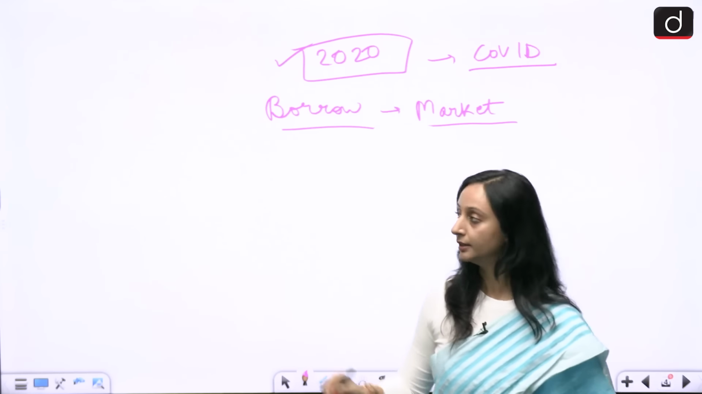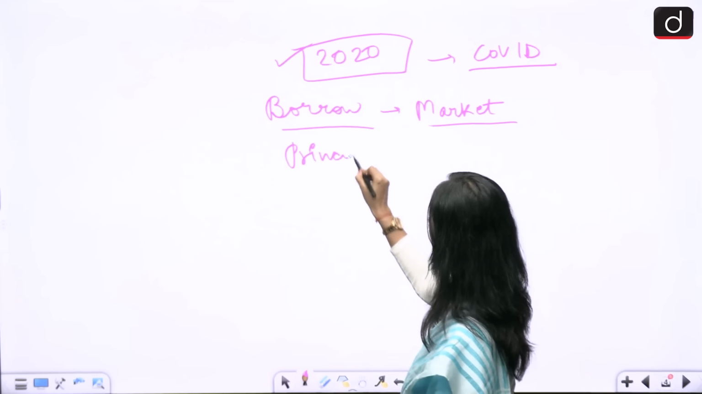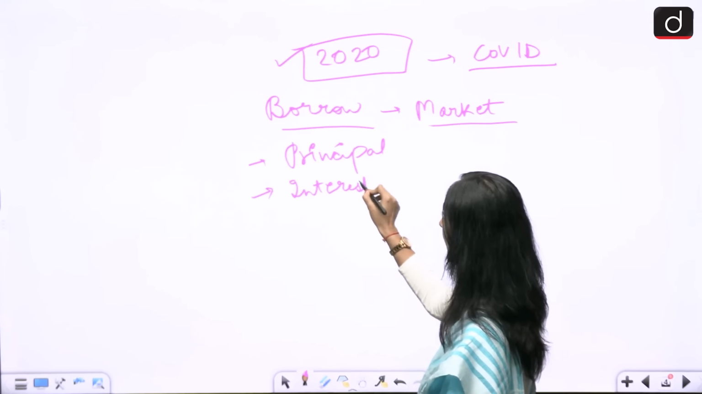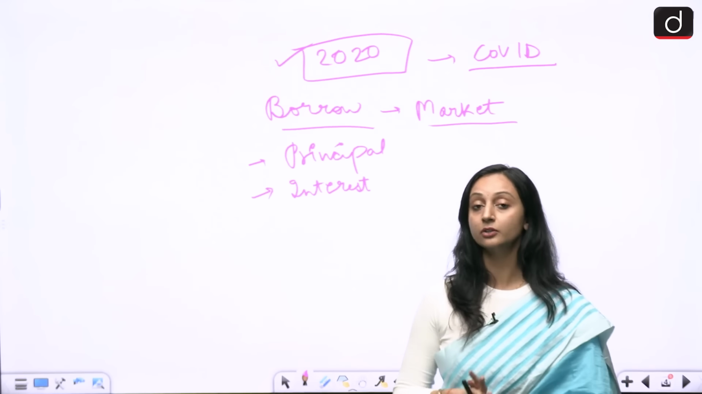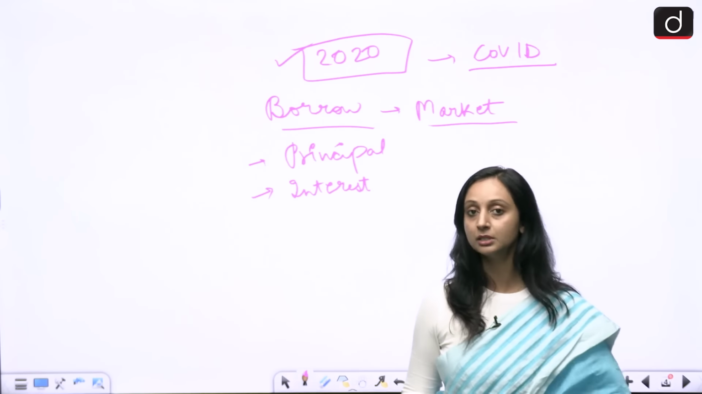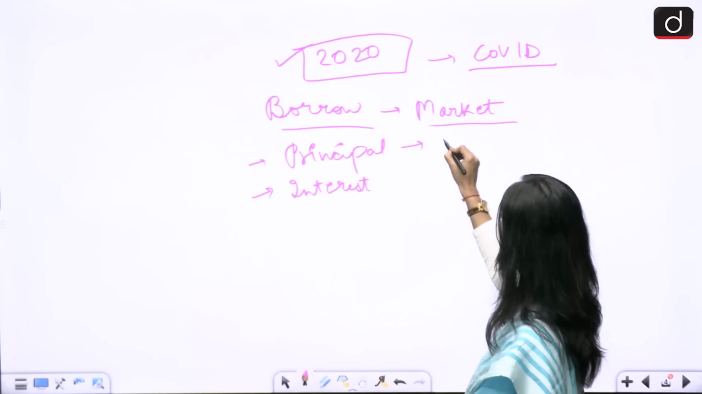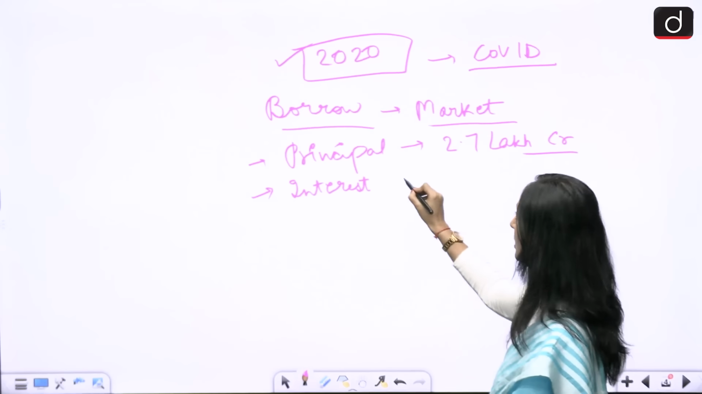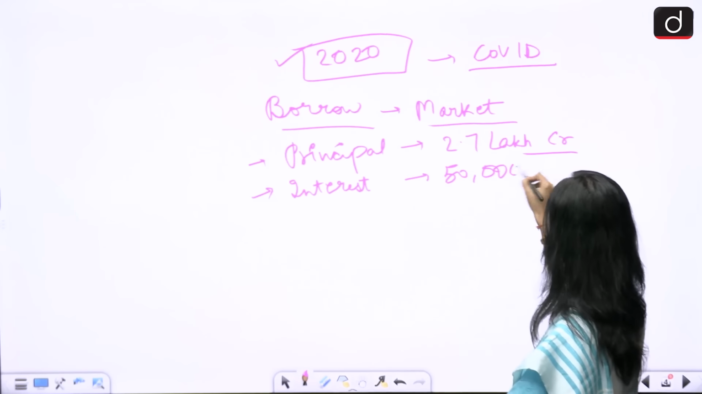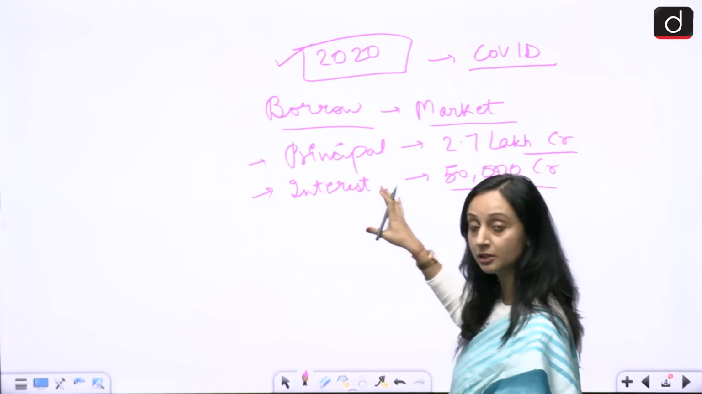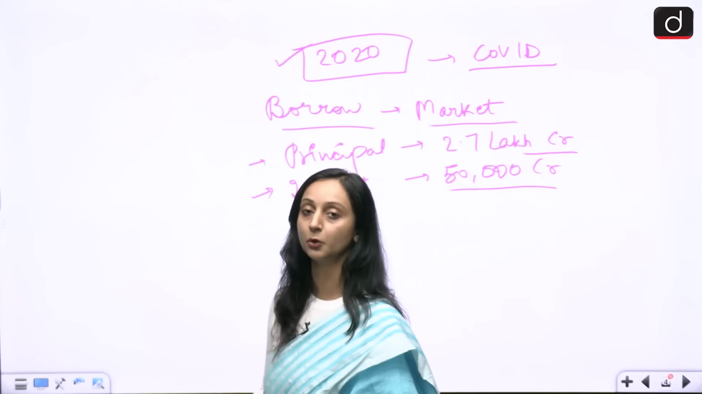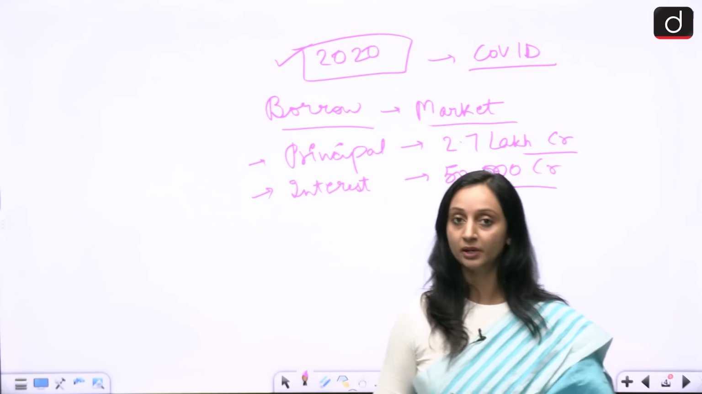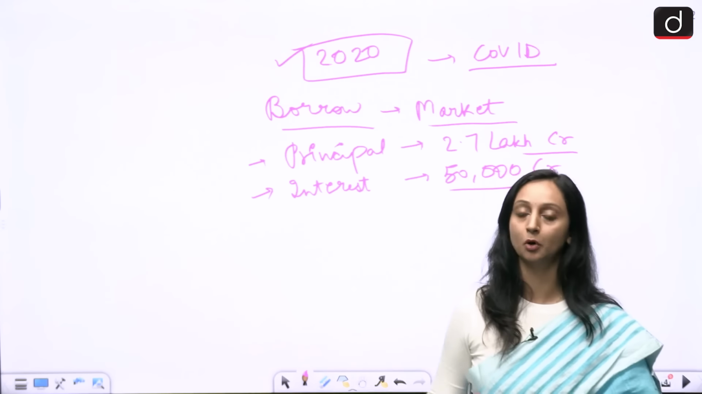In order to compensate the states, the center had to borrow money from the market. And when you borrow money, there is a principal amount, and there is also an interest that you have to pay on that loan. In case of India, the principal amount that India borrowed was somewhere around 2.7 lakh CR, and the interest itself was 50,000 CR. I'm telling you the figures because these are not small numbers. India had to borrow a lot in order to compensate the states for any shortfall in their revenue.